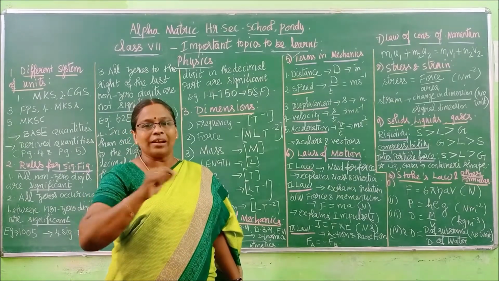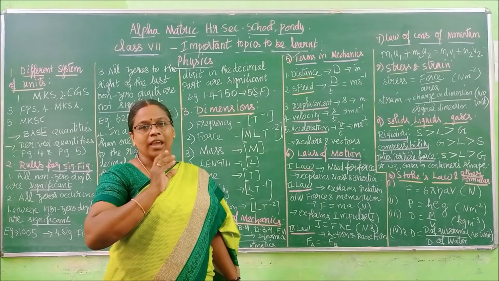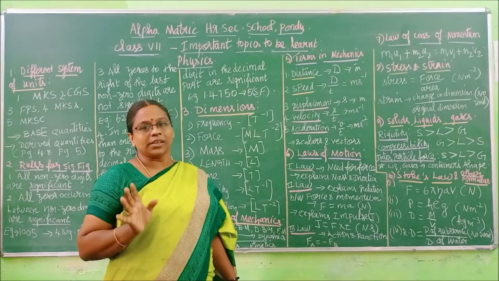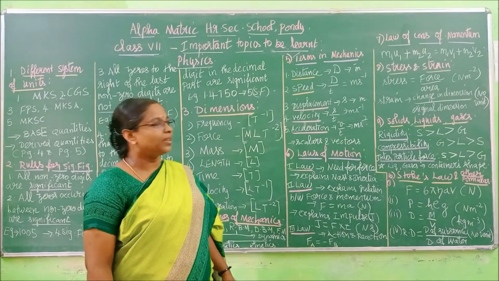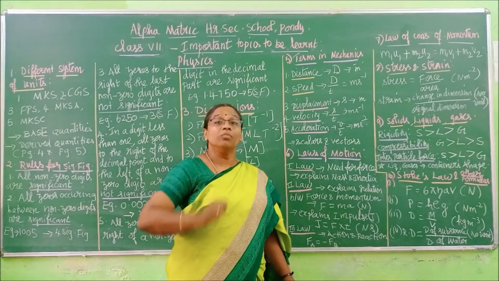So from that you have to pick in which option, A or option B, the vector quantities are there. Vector quantities means what will be there? Displacement, velocity and acceleration. This is how questions will be framed.